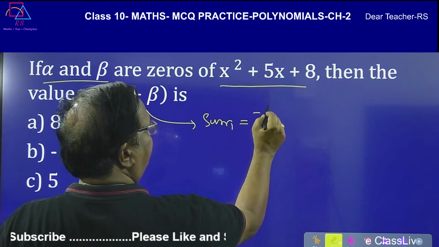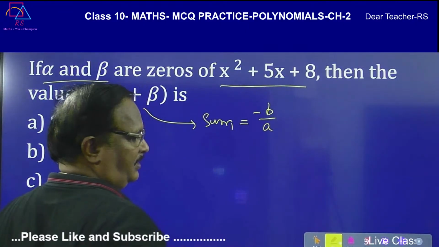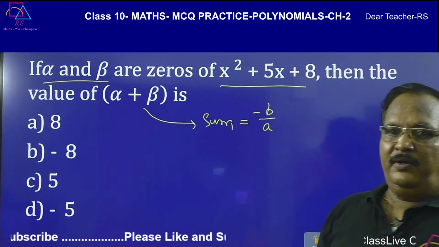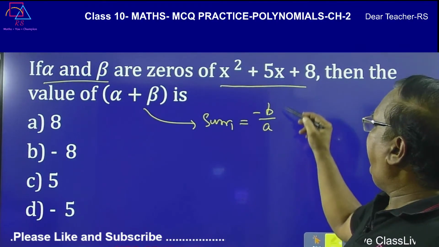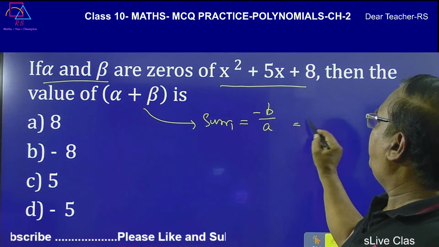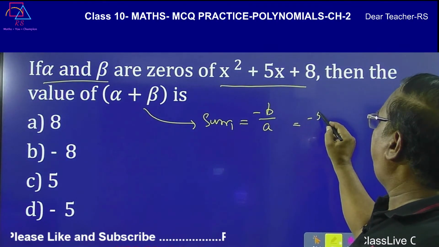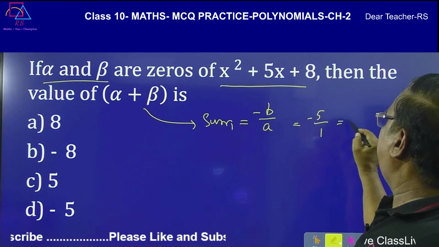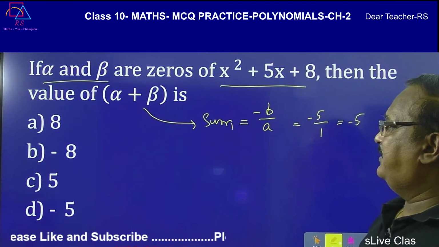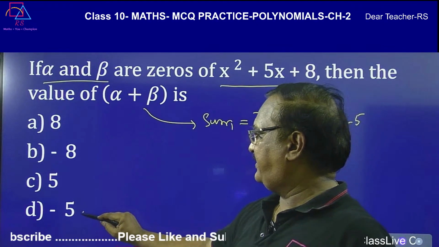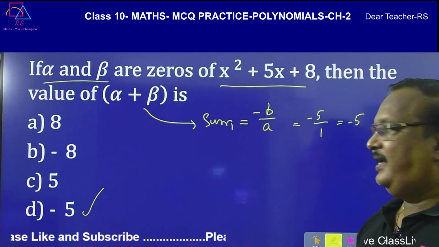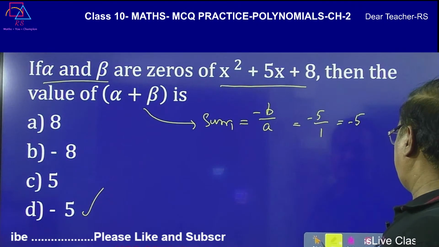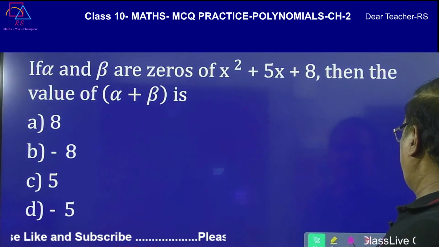Sum of zeros is minus b upon a, minus the coefficient of x by a. The coefficient of x is 5 and a is equal to 1, so the sum is minus 5. So minus 5 is the correct answer. Let us see what answer is given.